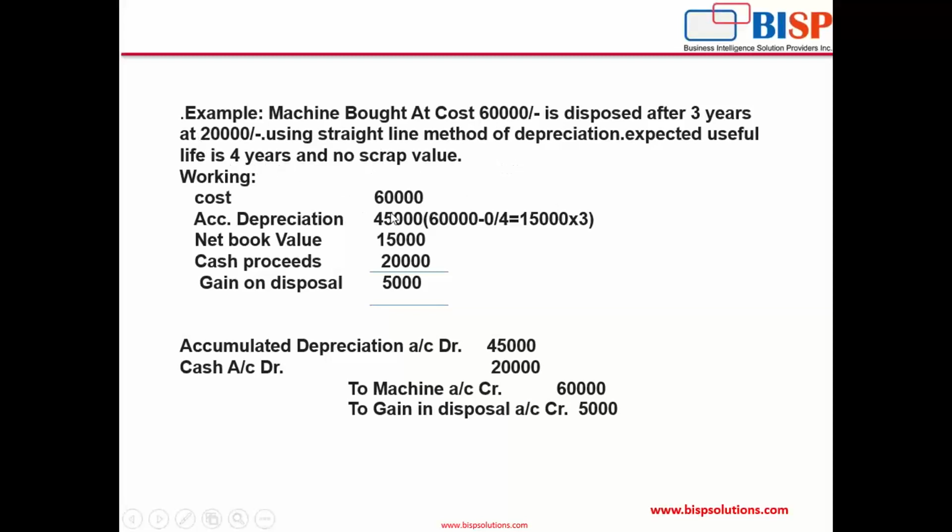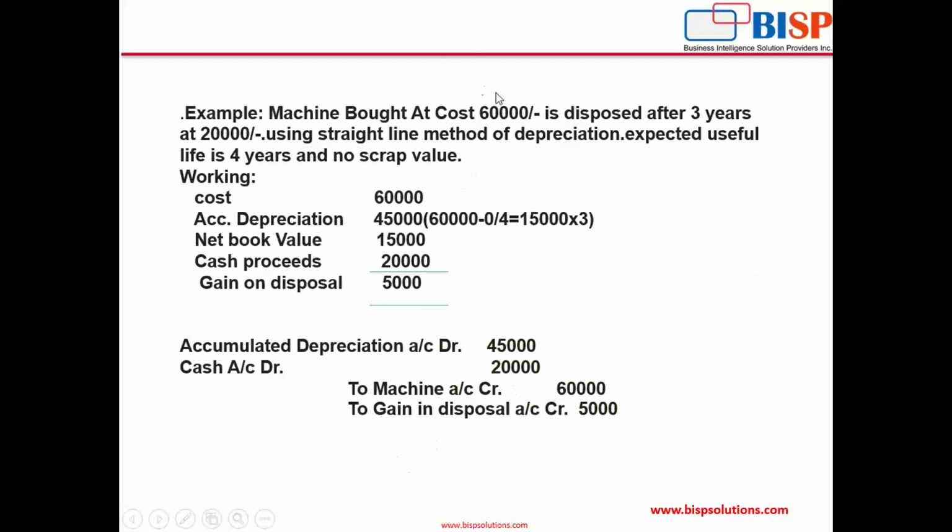Useful life is 4 years, so 60,000 minus 0 divided by 4 comes to 15,000 as depreciation for 1 year. We will use it for 3 years, and then we'll sell it at 20,000. So 3 years depreciation will be 45,000. So after 3 years, my book value will be 15,000, that is 60 minus 45, it comes to 15. This 15,000 book value, now I'm selling it at 20,000. So there is a 5,000 gain on disposal. How much is the cash which I'll receive on sale? It is 20,000, because I'm selling it at 20,000, so I'll receive 20,000.